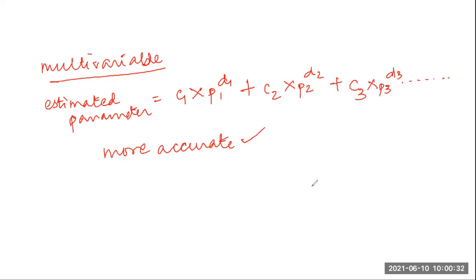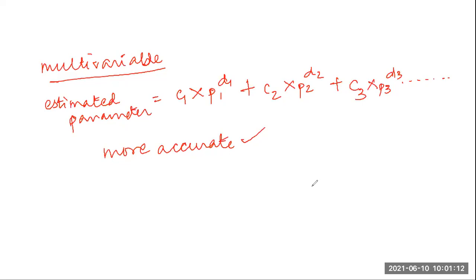So if I use the multivariable approach, obviously it will give me a more accurate result. The independent or basic parameters like P1, P2, P3 and so on influence the dependent parameters, which are the things we are calculating. Different sets of constants are there: C1, D1, C2, D2, C3, D3. The values of these constants are again usually determined from the analysis of historical data.